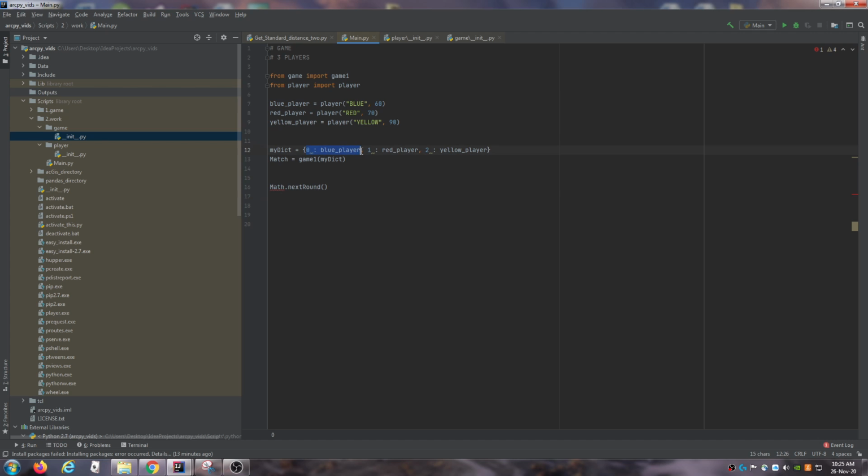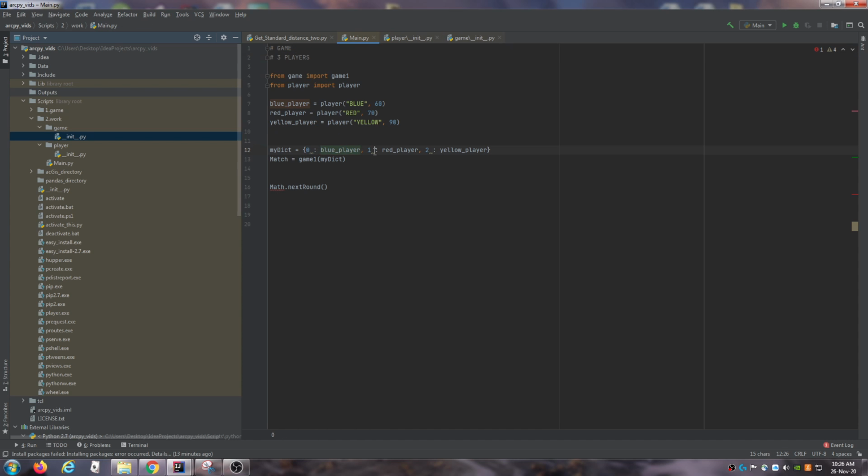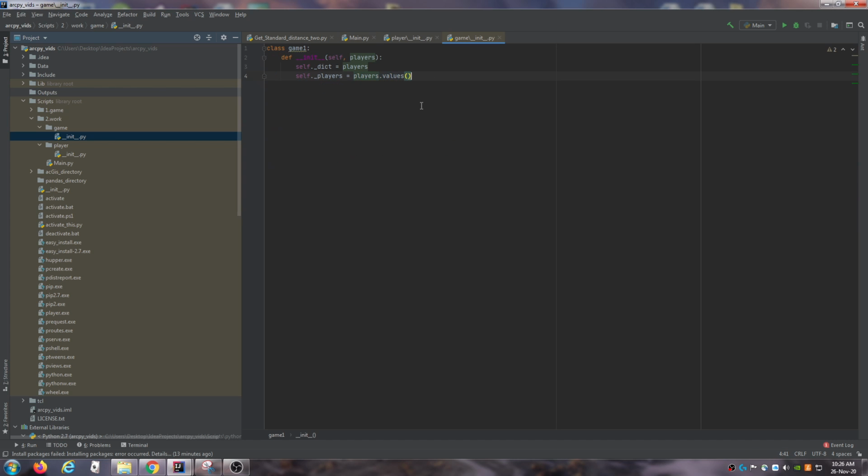So there is 0 and then there's blue player. So if I get dot values, it should get the second element, which will be the blue player, then red player, then yellow player, ignoring the key. If I did dot keys, it would get this and this and this. But I'm doing dot values, so it gets me this and this and this. So look up Python dictionaries if you don't know how to use them. But you can use dot keys or dot values. Either one will work.